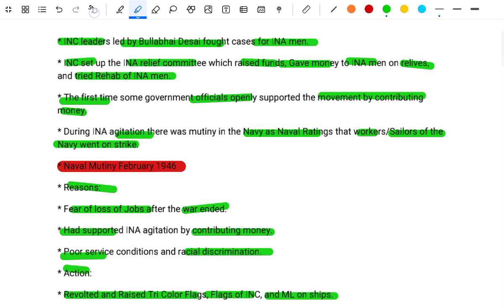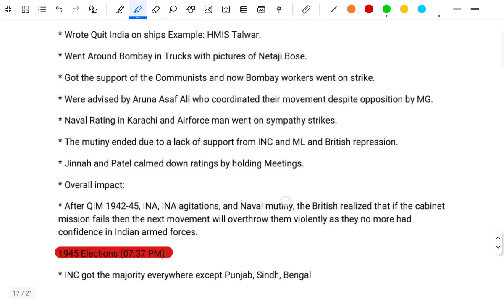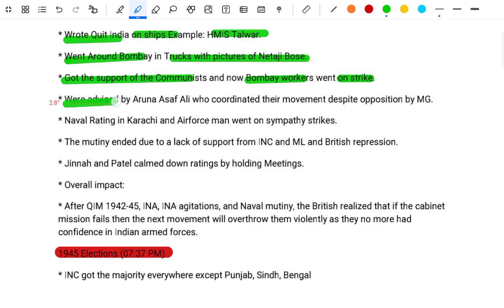They wrote Quit India on the ships, for example HMIS Talwar. The ratings went around Bombay in trucks with pictures of Netaji Bose and got the support of the communists. Now the Bombay workers went on strike, led by Aruna Asaf Ali, who supported their movement. Seizing the opportunity, naval ratings in Karachi and Air Force men went on a sympathy strike.